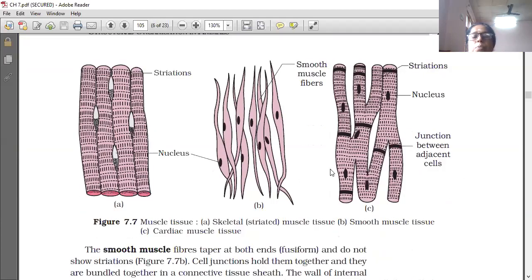Three types of muscles are shown in this diagram. The first one is skeletal muscle tissue.